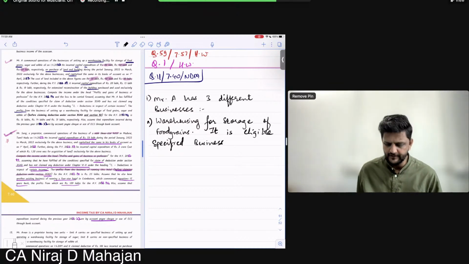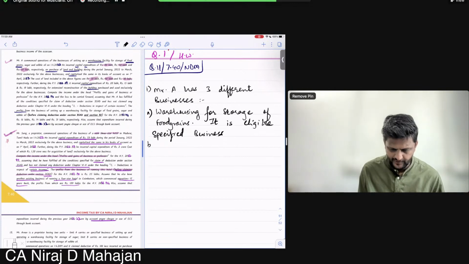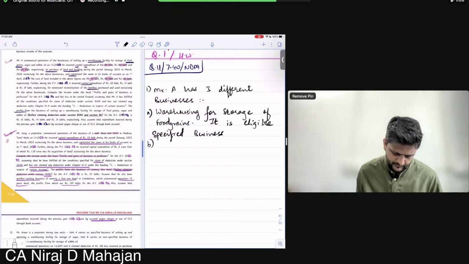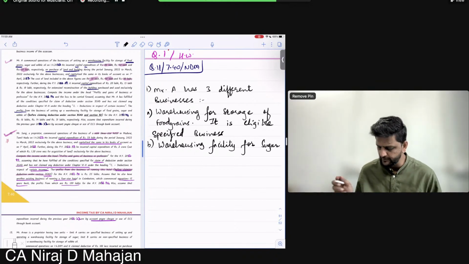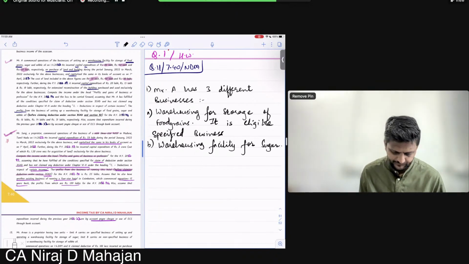It is an eligible specified business. Second, what business? Warehousing of sugar. Warehousing facility, okay, for sugar.